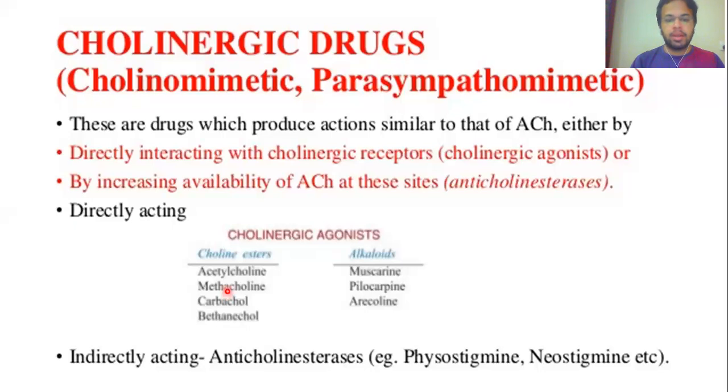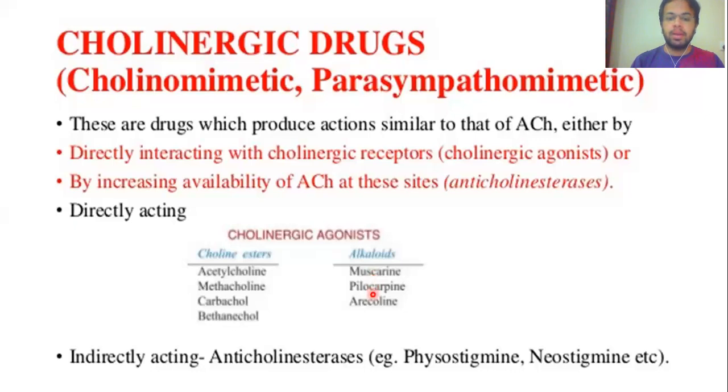And the other class in the direct acting muscarinic agonist drugs is the alkaloids. These are the drugs like muscarine, pilocarpine, arecoline. These are the drugs which you obtain from the plant alkaloids, and these drugs do not resemble the structure of the acetylcholine, right?